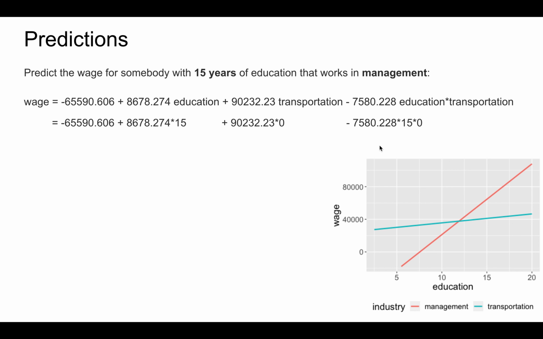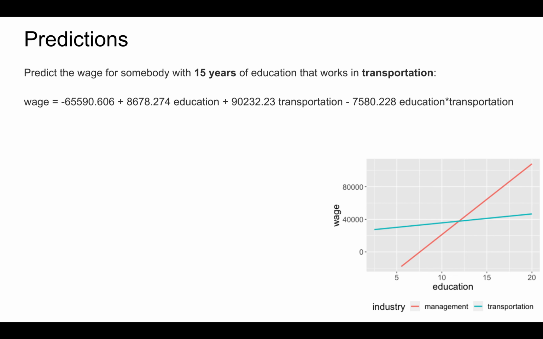Effectively then, since they're multiplied by 0, these last two pieces of our calculation drop out, and we have a predicted wage of $64,583.50. This prediction is consistent with the height of the management line when education is 15. Thus, we have some graphical proof that we're on the right track.